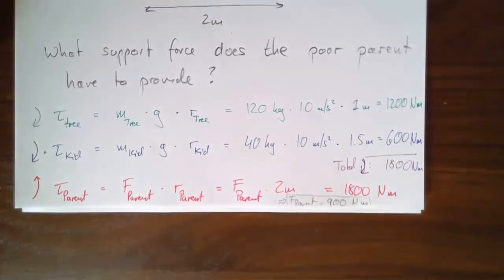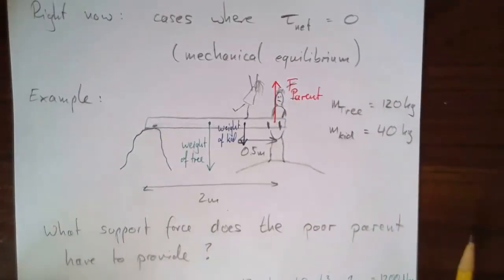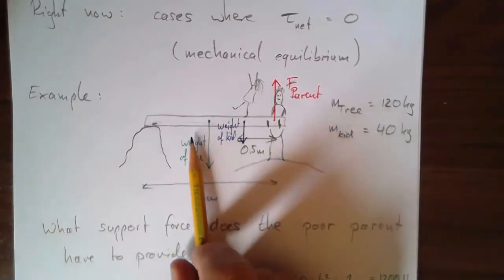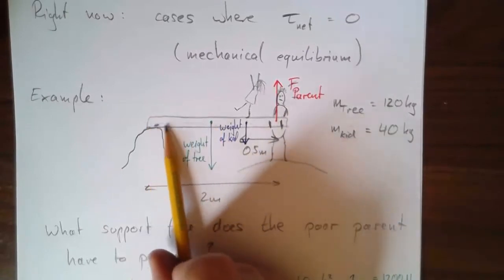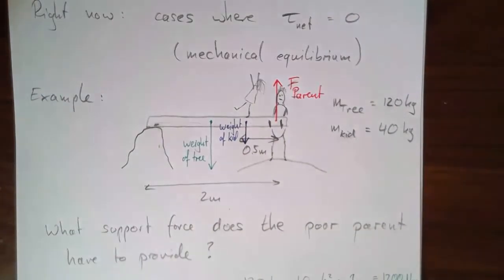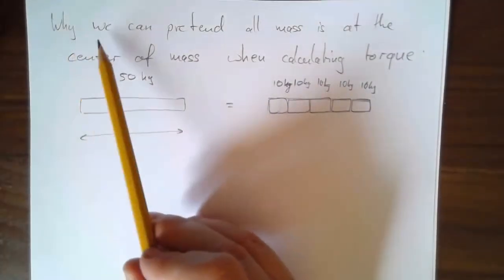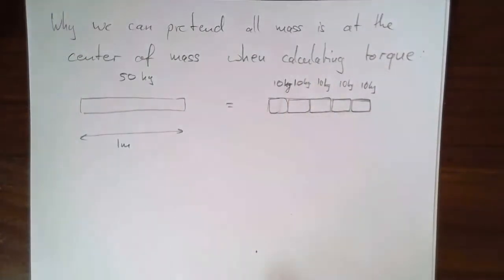Alright, so that was a good little example. Now, the one thing I have left that I want to do is argue first, sort of informally, then prove to you that it is indeed justified to pretend that all the weight of this tree is acting in the middle. So let's do that. Why we can pretend all mass is at the center of mass when calculating torque. Let me give you the kind of intuitive argument, and then we're going to make it more formal.